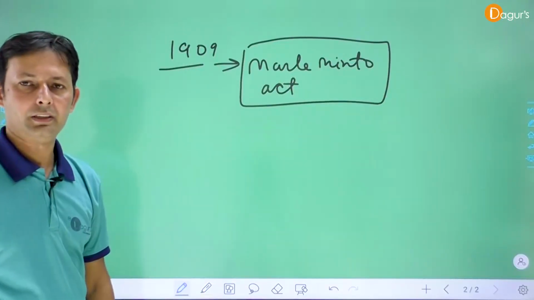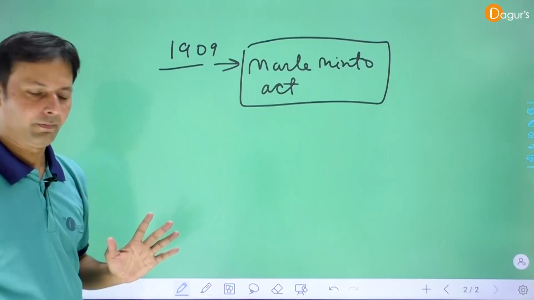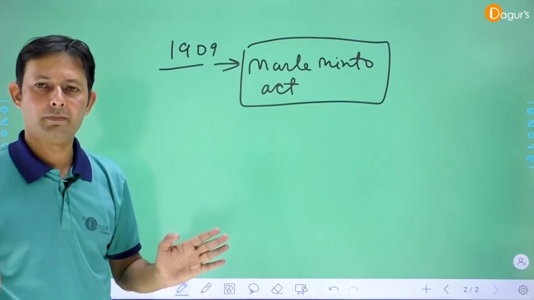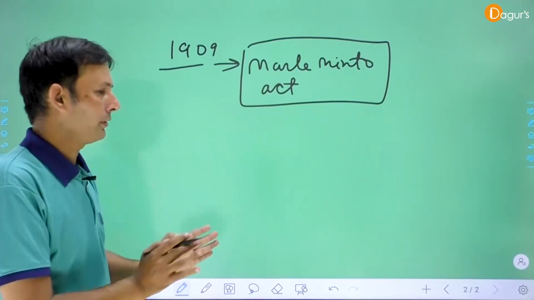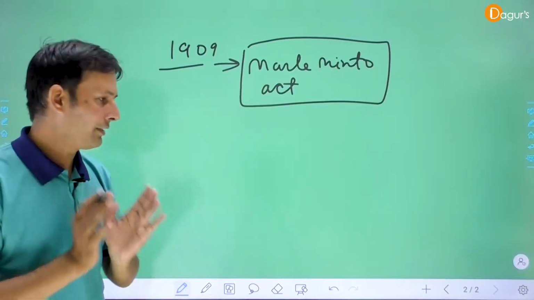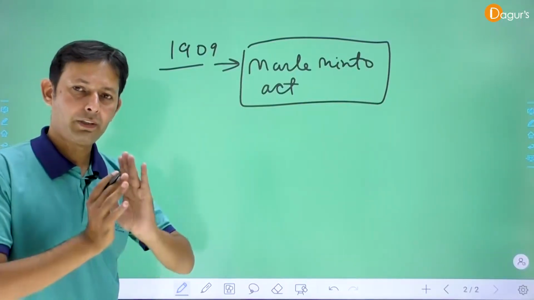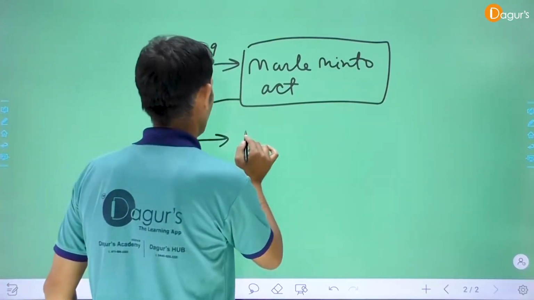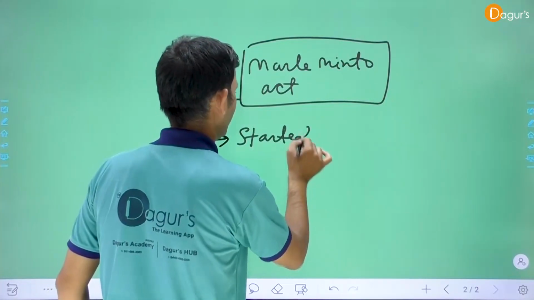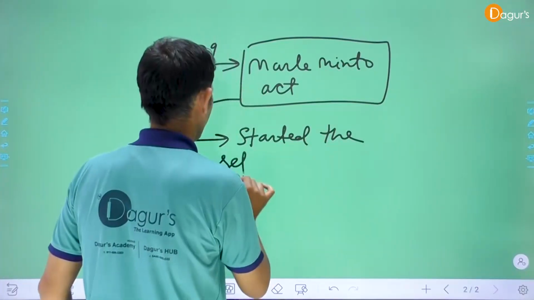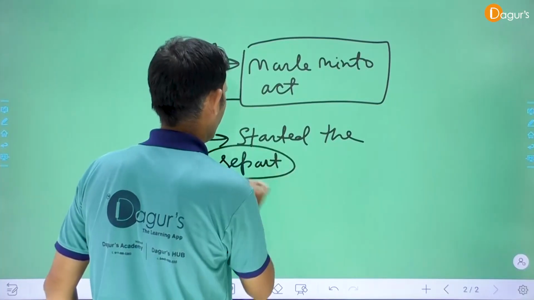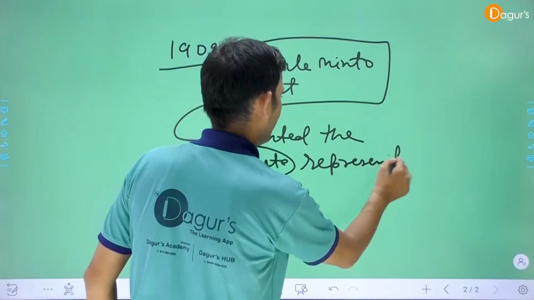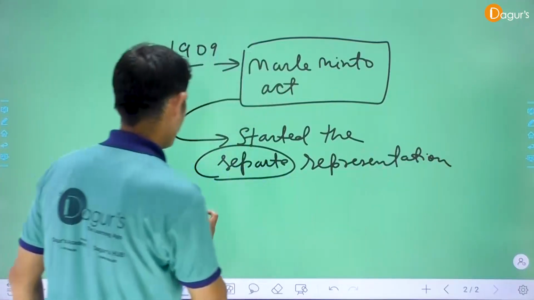What is the main important thing about this particular act? Number one, this act started the separation between Hindu and Muslim in India. Why? Because by this act, the British government emphasized separate representation, separate reservation for the Muslim community in India.